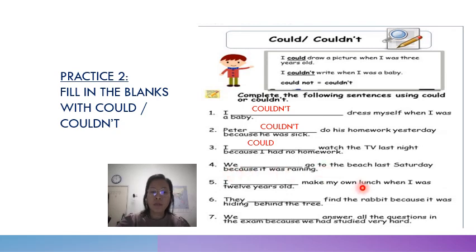Okay, we go to the beach last Saturday because it was raining. So we couldn't go to the beach last Saturday because it was raining. Okay, I made my own lunch when I was 12 years old. I could make my own lunch when I was 12 years old. They find the rabbit because it was hiding behind the tree.